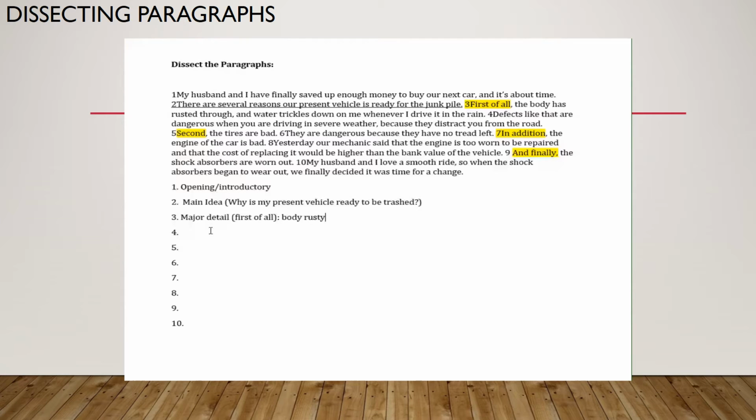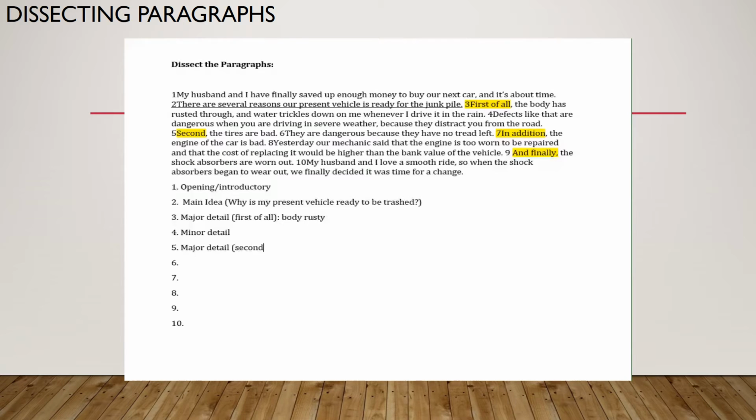Okay? Remember, minor details will support the major details. So sentence 4 is still talking about the rusty body. It rains, and this is dangerous because it rains in the car, and it's dangerous because these defects can distract you from the road. Sentence 5 is a major detail.